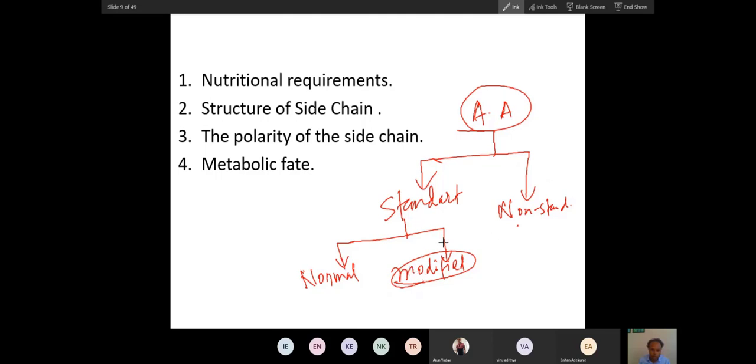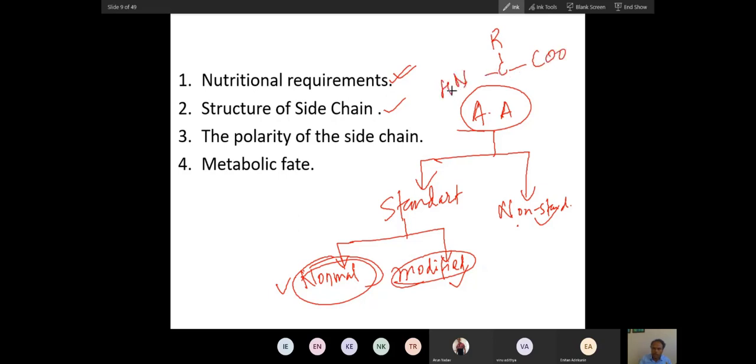So remember this. Now we will classify the normal amino acids. We have already done this. Now we will try to understand amino acids based on this parameter. First we will try to understand the normal standard amino acids that are nutritionally essential. Then we will study in detail the side chains. You know all amino acids are different in their side chains.